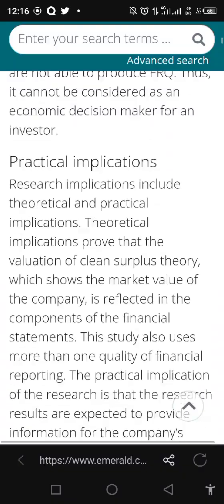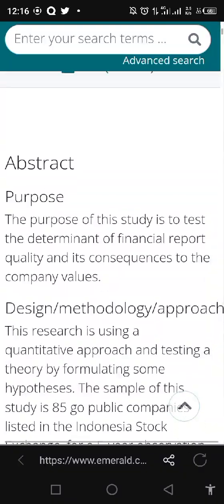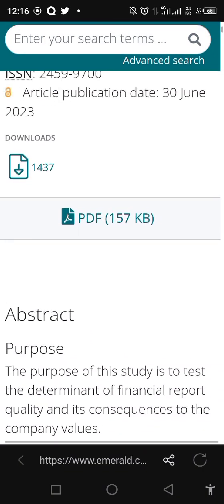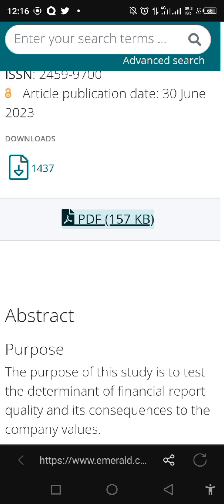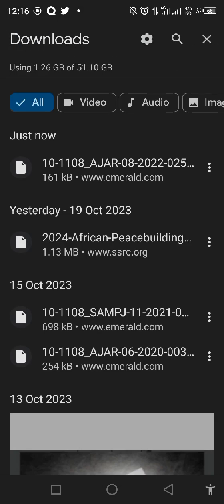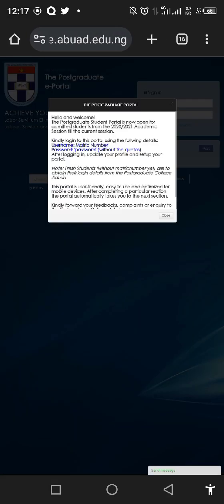Let me even see if I can actually download this journal for free before I continue our discussion. You see, 1,437 people have actually downloaded that journal. Now I want to see if I can actually download it. Wow, that's beautiful. I can actually download it. I've downloaded it already just now. So that's beautiful. But let's go back to what we are trying to say.